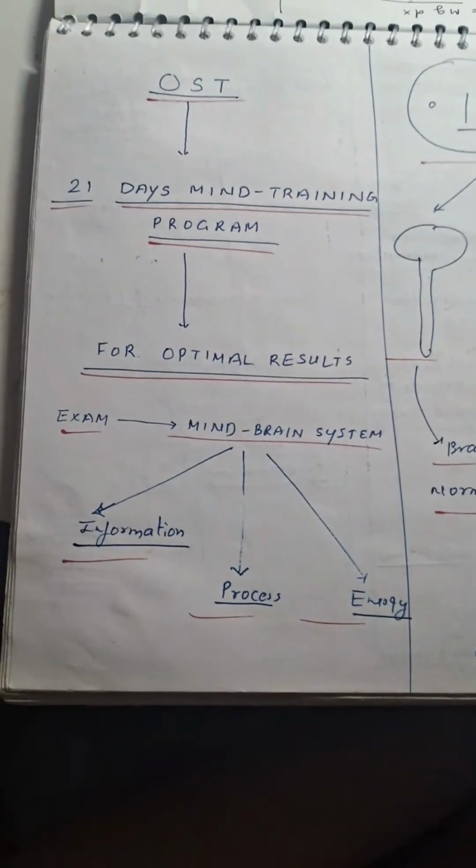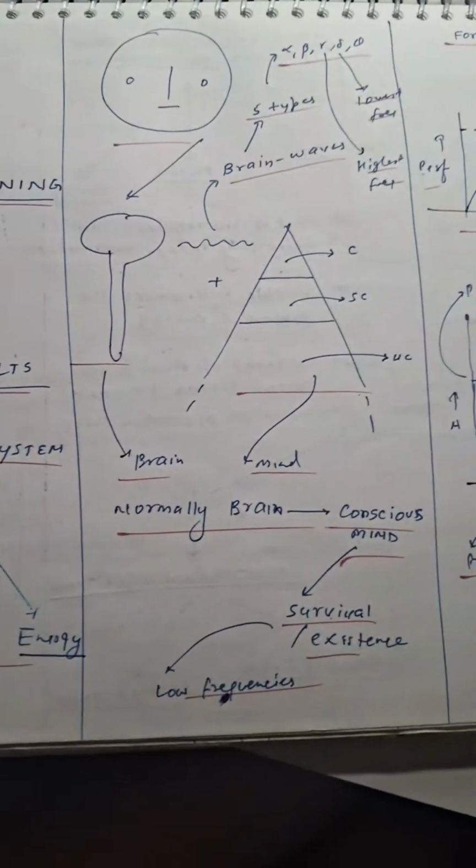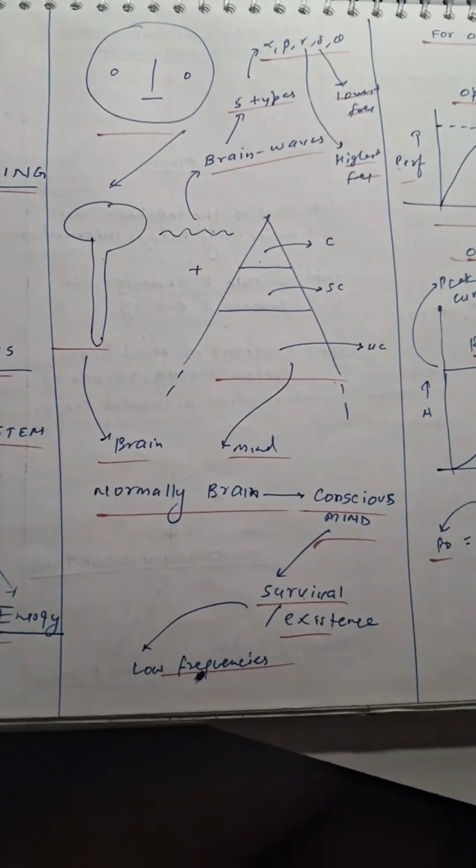And then it's about OST, the 21 days mind training program, the specifications for them, and the coordination of brain, mind, and the brain waves.